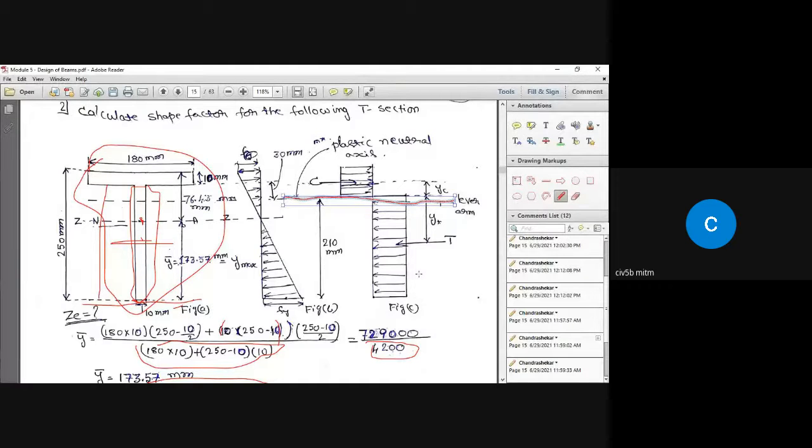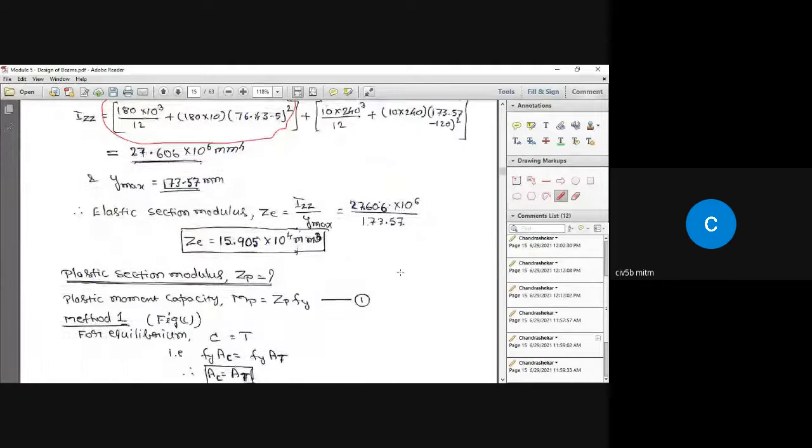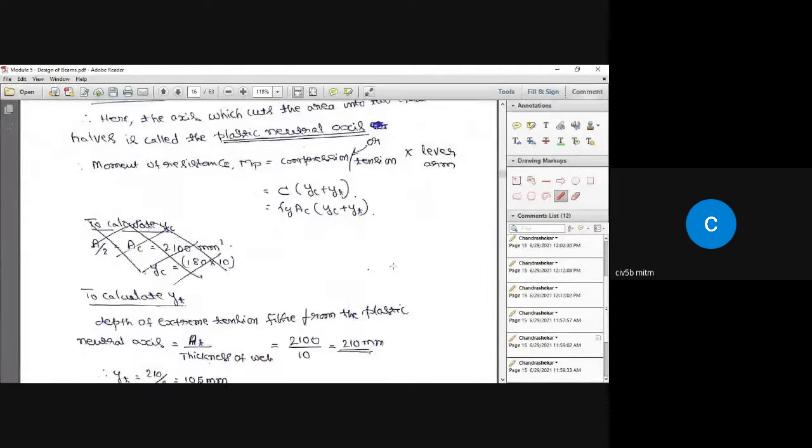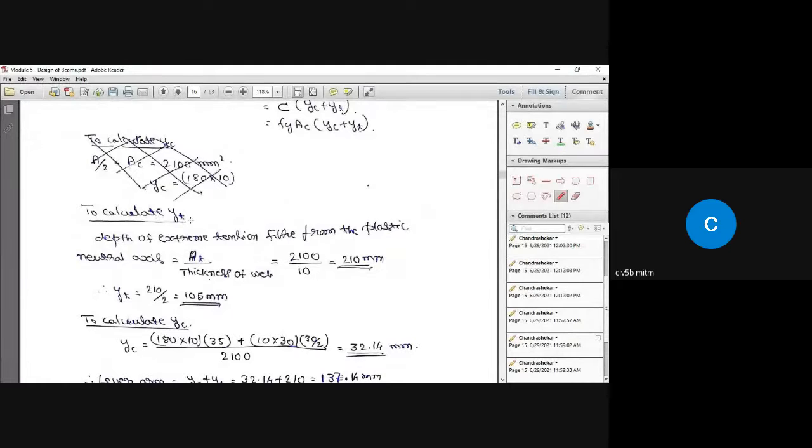So now let us find out what is the value of YC and what is the value of YT. You need to practice it, guys, otherwise you don't get it. So to calculate YT value, first let us find out where exactly the axis cuts the area.